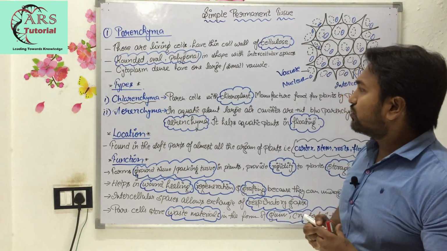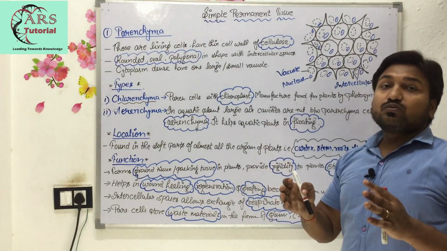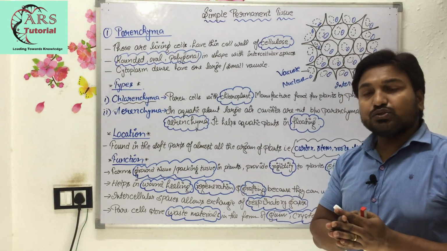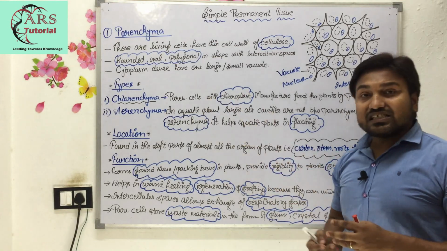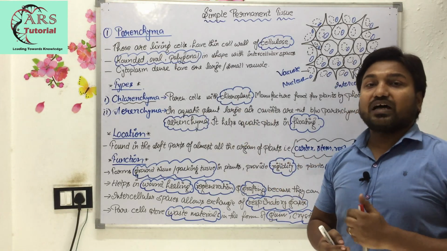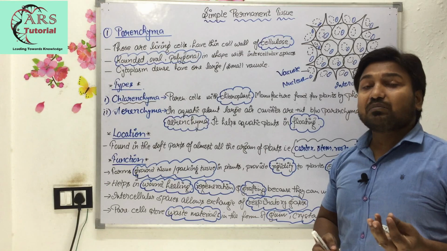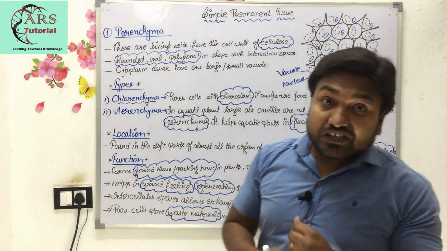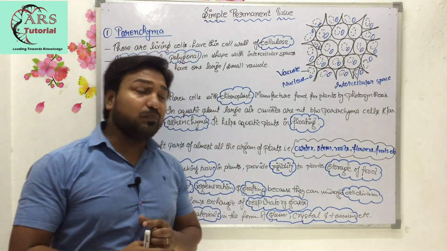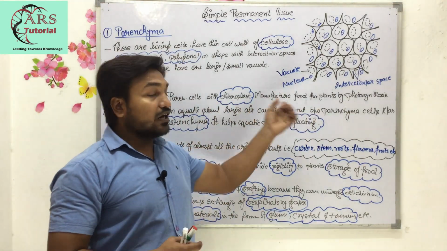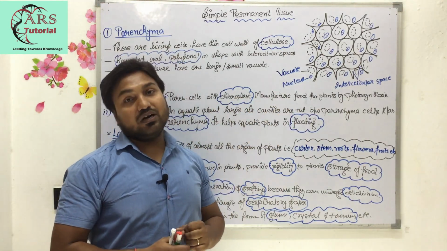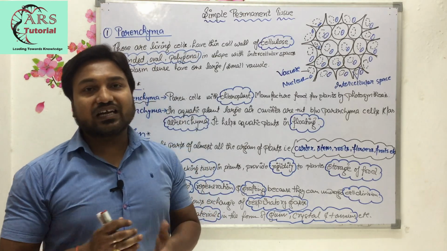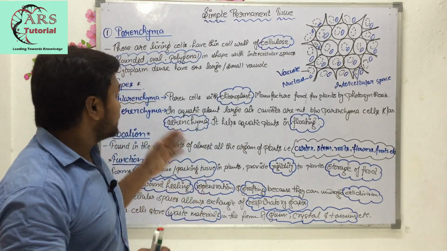What is chlorenchyma tissue? When parenchyma cells have chloroplast for the manufacture of food in green plants, they are known as chlorenchyma tissue. Okay, so parenchyma tissue is of two types.